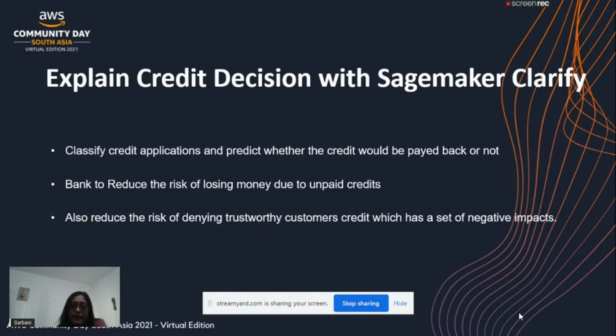Why does the bank want to do this? Because if a credit application is accepted and the amount is not paid, the bank is definitely going to lose a lot of money, and a good percentage of the amount is lost because of defaults. On the other side, if the bank rejects a legitimate application, it may lose a loyal, trustworthy customer, which may go against the bank's positive image.